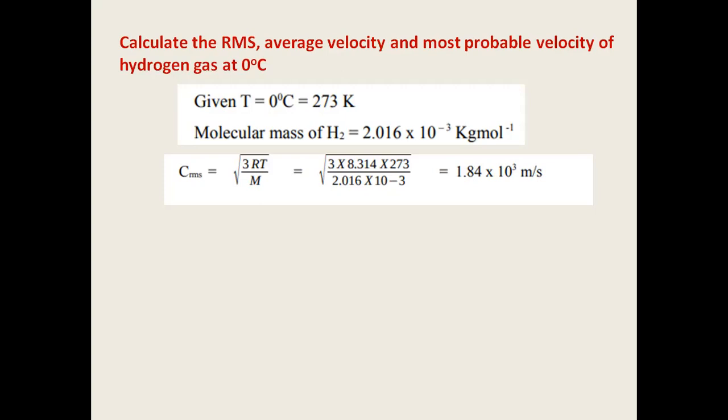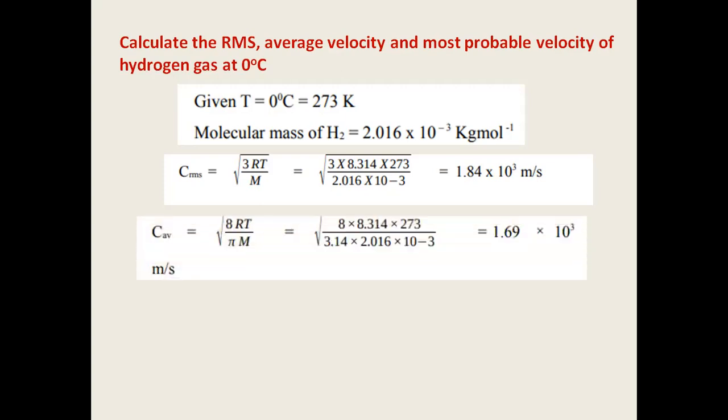Now it is only simple substitution. Substitute the values of R, T, and M in the equation, and then solve. You will get the answer as 1.84 into 10 to the power of 3 meters per second. So please don't forget to mention the meters per second unit of the velocity at the end.